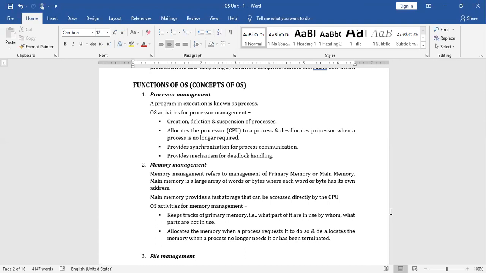Each and every storage area has its own set of characteristics, so the operating system has to coordinate all of them. Suppose the user wants to open a file located in the hard disk, which has specific characteristics. By following those characteristics, the operating system has to load the contents from secondary storage, the hard disk, to the primary storage area.